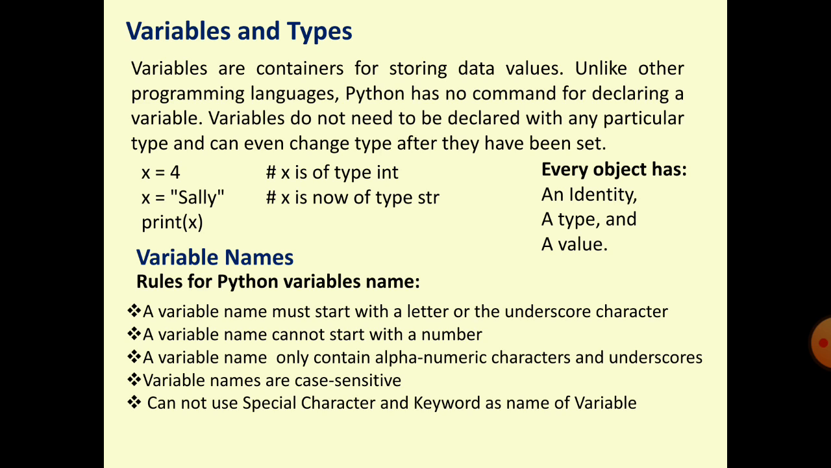Now here I have given one example: x is equal to 4, x is equal to "Sally", and print x. Which type is x? I have just explained that x is automatically defined as per the type of value. So x is integer type because 4 is an integer. In the next line you have written x is equal to "Sally" in double quotes, so Sally is a string. Now you have defined x as a string type. After that, print x, you will get Sally.